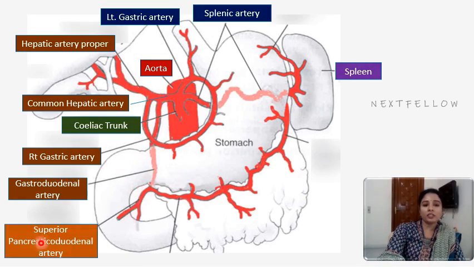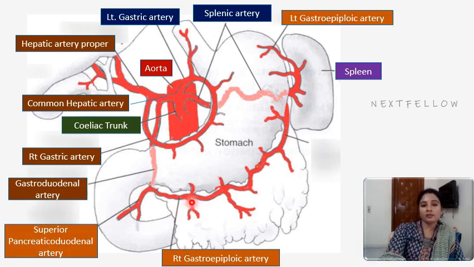Gastroduodenal artery further divides into superior pancreaticoduodenal artery and gastroepiploic artery. And we can see the splenic artery gives rise to the left gastroepiploic artery. So here we can see along the lesser curvature the first one, that is the left gastric artery, which is given off from the celiac trunk. Right gastric artery is from the common hepatic artery, and both anastomose along the lesser curvature of the stomach. Left gastric artery also gives some esophageal branches which supply the lower part of the esophagus.